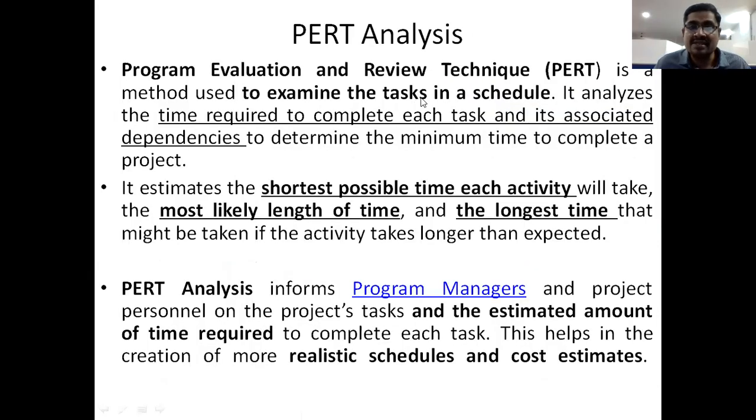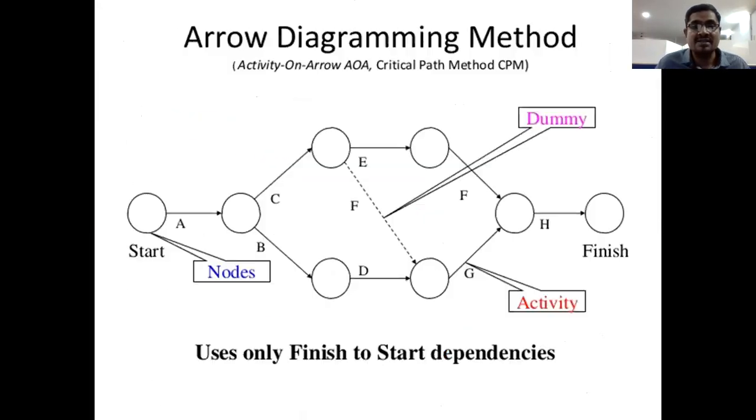To examine the tasks in the schedule, each and every event and each and every activity should be examined here.